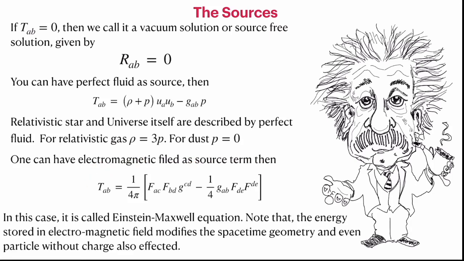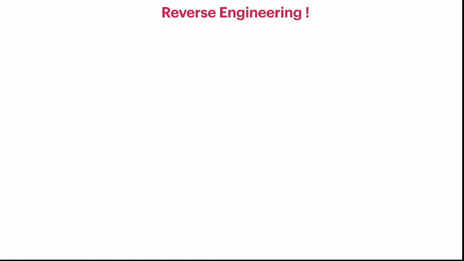In this case, the field equation is called the Einstein-Maxwell equation, and we have a solution coming from the electromagnetic field, and the space-time geometry is changed because of the presence of energy in the electromagnetic field.